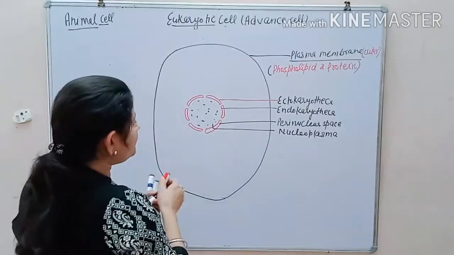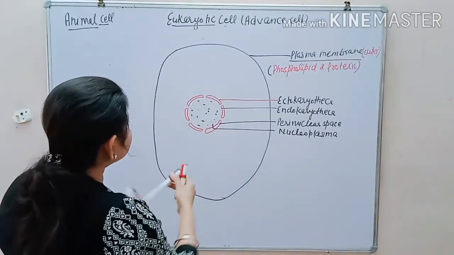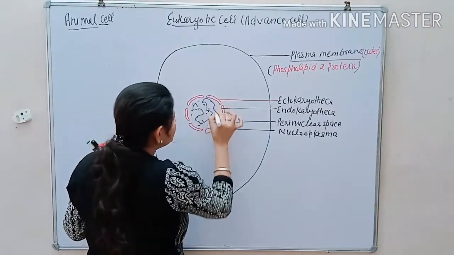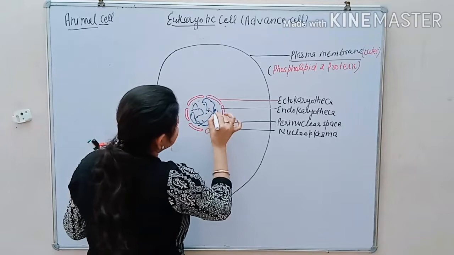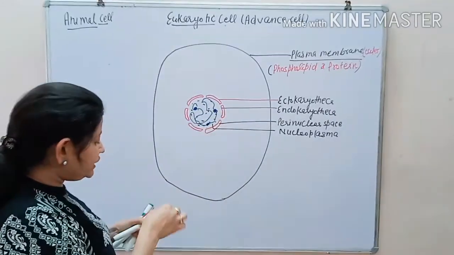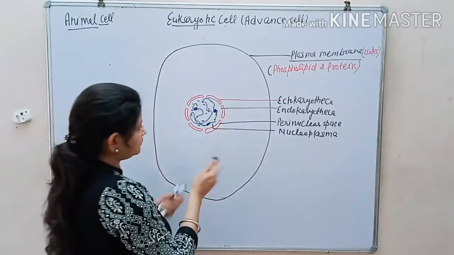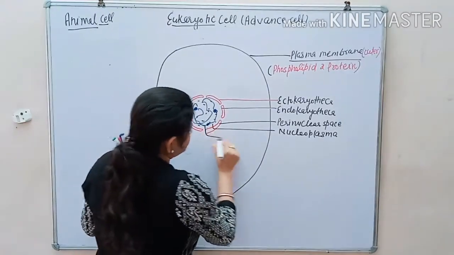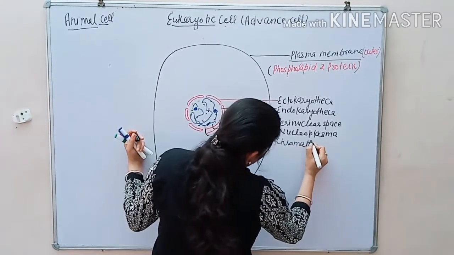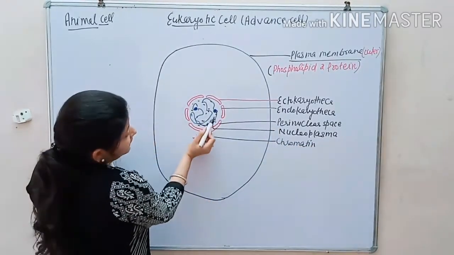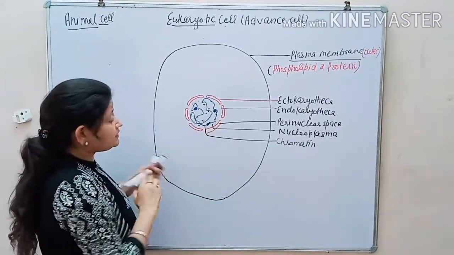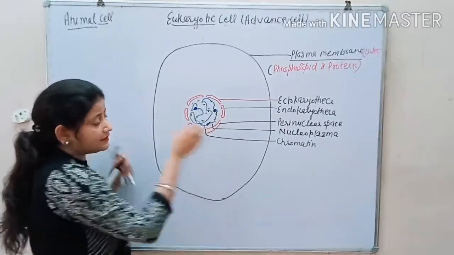In the nucleoplasm, there are thread-like structures present in the coiled form. It is called chromatin. The chromatin has condensed balls, and one part is uncondensed.